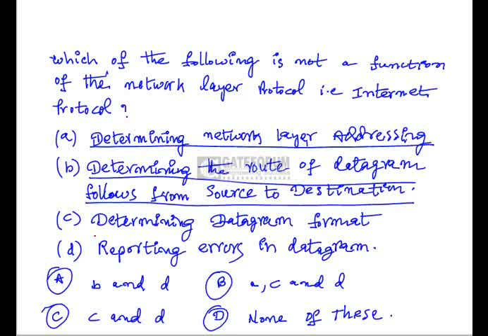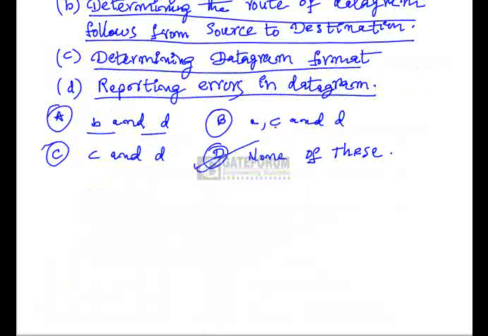network layer. And C is determining datagram format. The format of the datagram is also determined by the IP protocol. And then option D is reporting errors in datagram. If there are any errors in the datagram, it has to report the errors. So all are functions of the network layer protocol. In option A, it is saying that B and D are not functions. Which of the following is not a function of the network layer? All are functions, so none of these is the correct option.